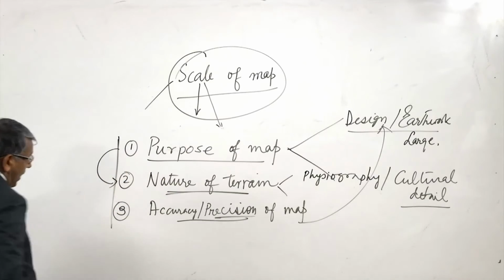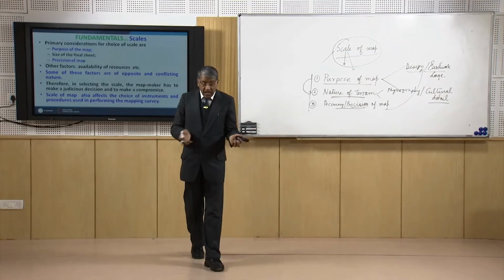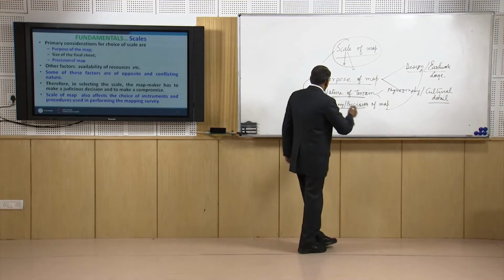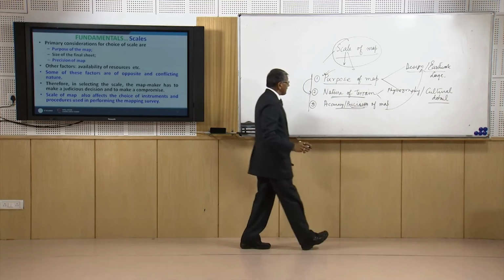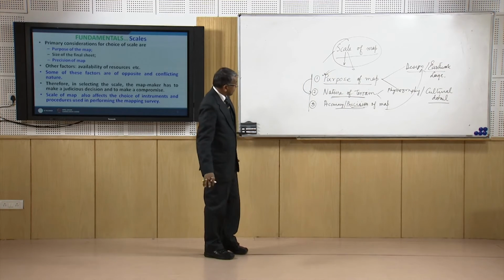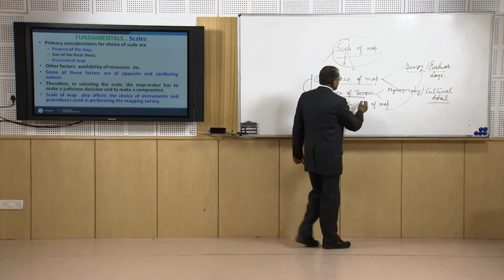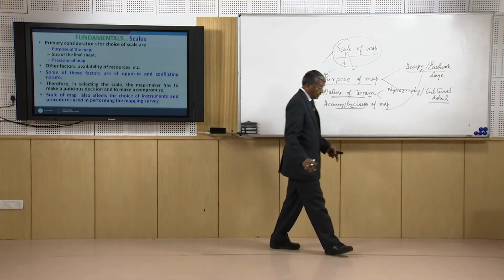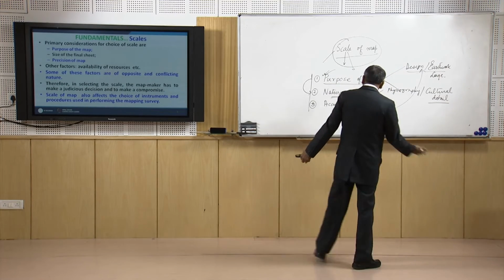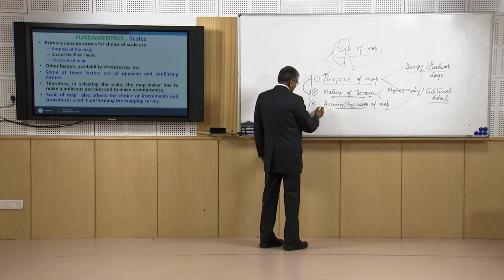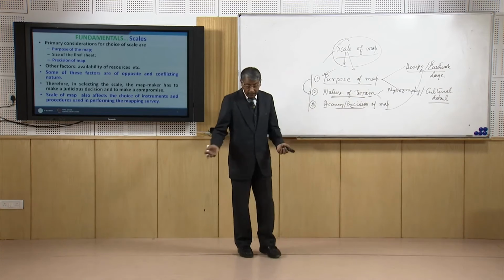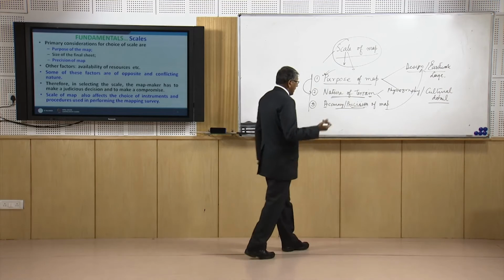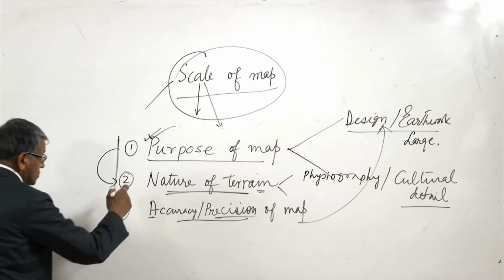But what we find is that these factors are mutually contradicting. That means if we want to serve the purpose of the map properly, then maybe we will be doing injustice to the criteria that the nature of the terrain really demands. Or sometimes we will not be able to take care of the accuracy which we are looking for if we want to do justice to the nature of the terrain.